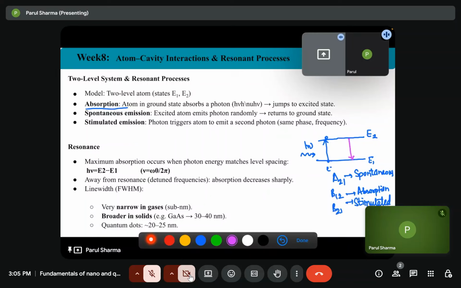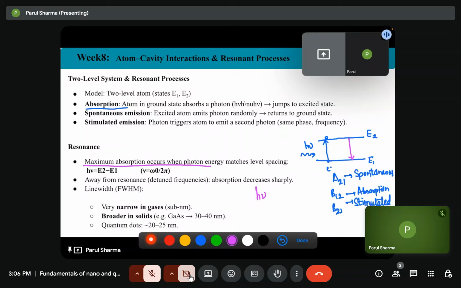So now when will the maximum resonance or maximum absorption occur? The maximum absorption will occur when the photon energy, that is h nu, is equal to the energy level spacing.